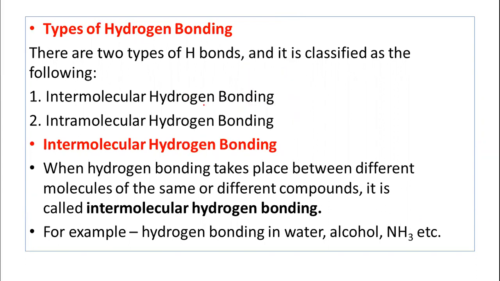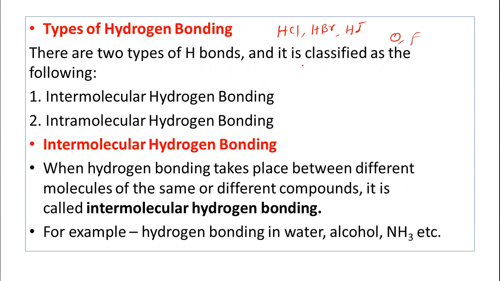So what is the reason behind that? In the HCl molecule, the HBr molecule, hydrogen bromide, and the HI molecule, there is no hydrogen bonding. This is because the electronegative element to which the hydrogen is bonded is larger in size, and its electronegativity is comparatively lesser as compared to oxygen and fluorine.